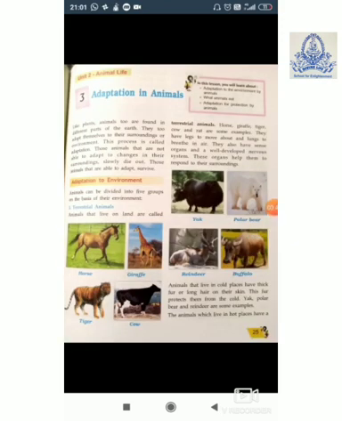Now let's start with adaptation to the environment. You can easily see in the chapter, the first kind of animals among the 5 groups are the terrestrial animals. Terrestrial animals are what animals? They are those animals that live on land areas. Animals that are found in land areas are the terrestrial animals. For example, horse, giraffe, tiger, cow, they all are terrestrial animals.